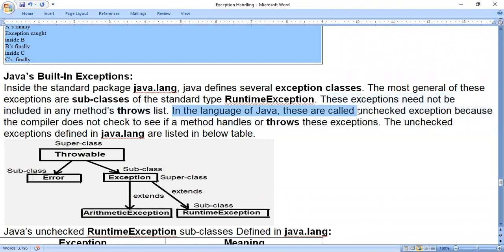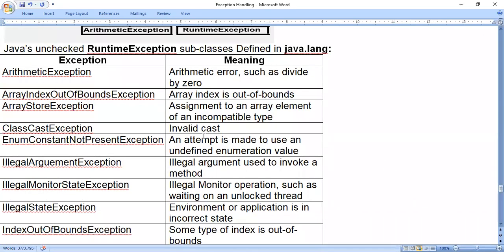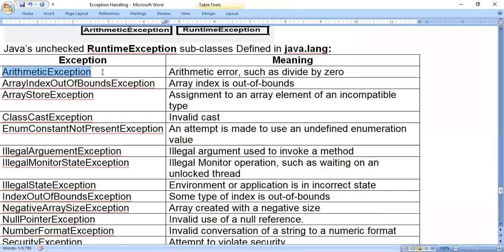In the language of Java, these are called unchecked exceptions because the compiler does not check whether a method handles or throws these exceptions. The unchecked exceptions defined in java.lang are listed in the table below. As I said, there are two kinds: checked exceptions and unchecked exceptions. Generally these exception class names we will not use in a method's throws list. Whenever we come across try and catch blocks, there we include them. ArithmeticException, in some programs, we have included in the catch block.